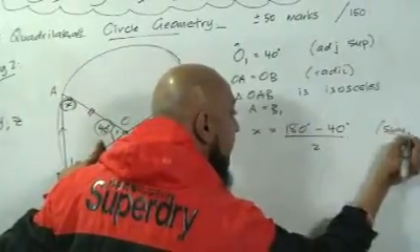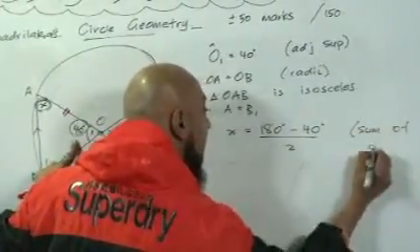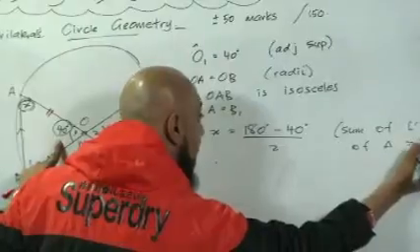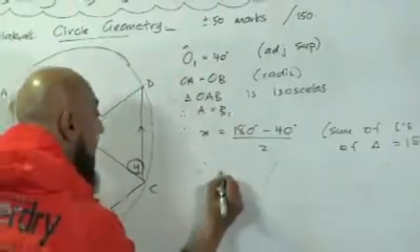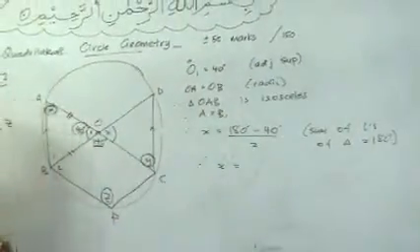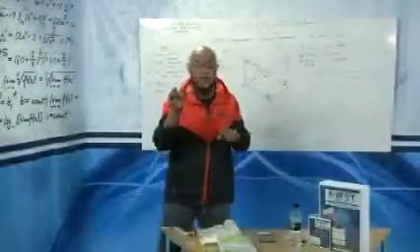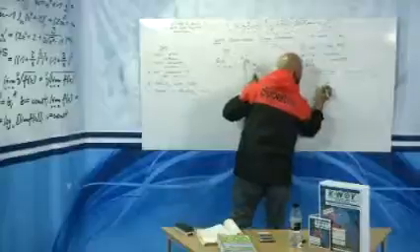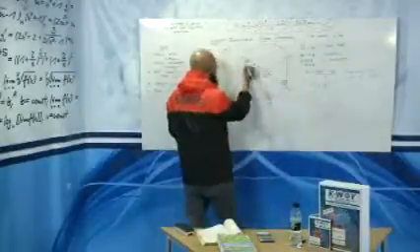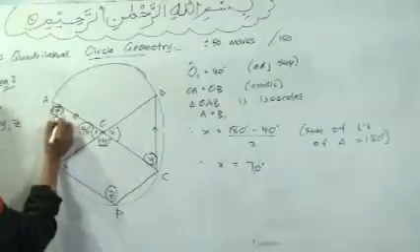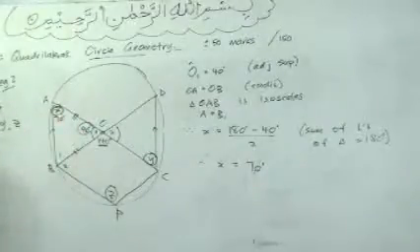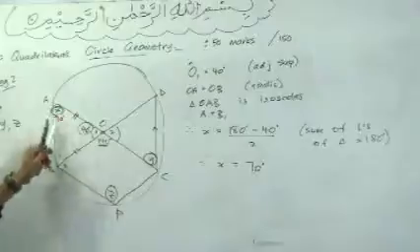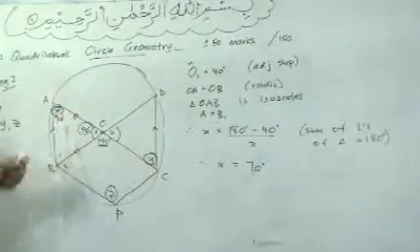Sum of angles of a triangle equal to 180 degrees. Therefore, X is equal to, guys, 180 minus 40 is 140. 140 divided by 2 is 70 degrees. So X, guys, is equal to 70 degrees. So we've got this one here to be 40. We got X to be 70. And like I said, the minute you get an answer, you put it directly onto your diagram.